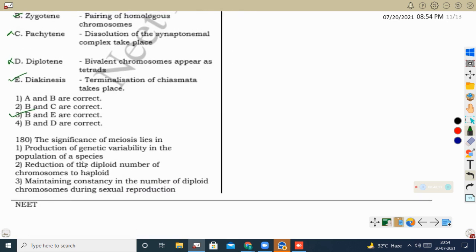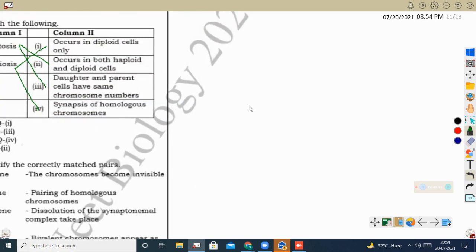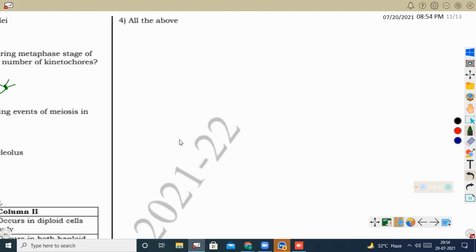Next question, the significance of meiosis lies in production of genetic variability in the population of a species. Yes, genetic variability is due to meiosis, because crossing over occurs here. Reduction of the diploid number of chromosomes to haploid. Yes, that is a reduction division. So that is correct. Maintaining constancy in the number of diploid chromosomes during sexual reproduction, we said already. The constancy in the number of chromosomes is maintained due to meiosis. The next option is all of the above. So here the correct option is all of the above.